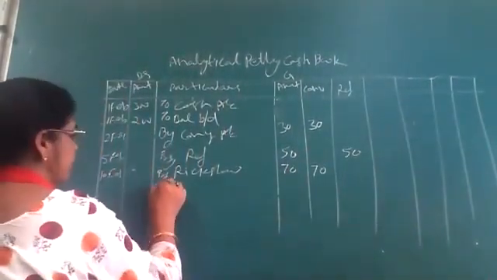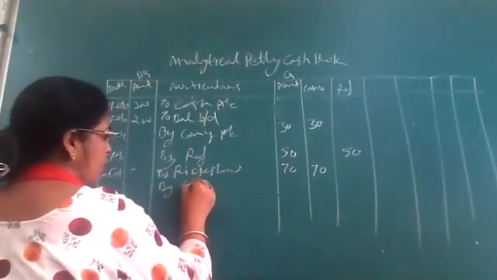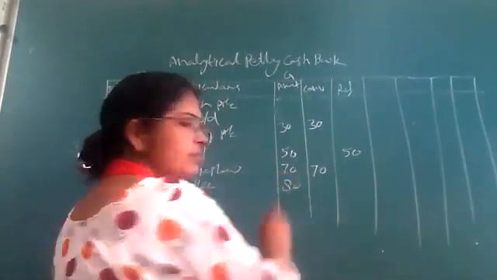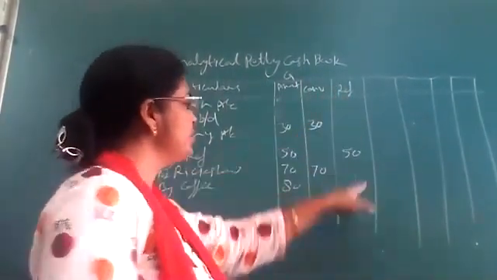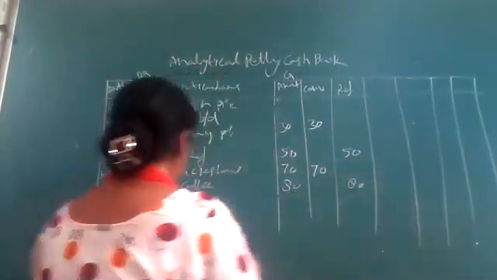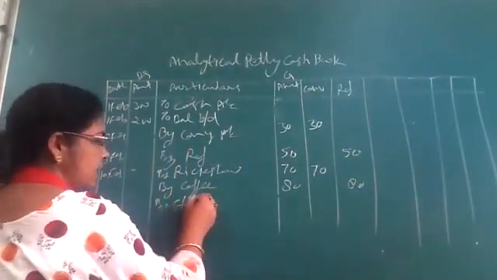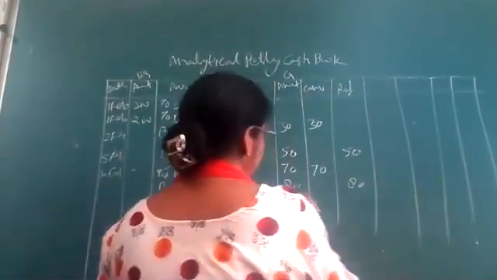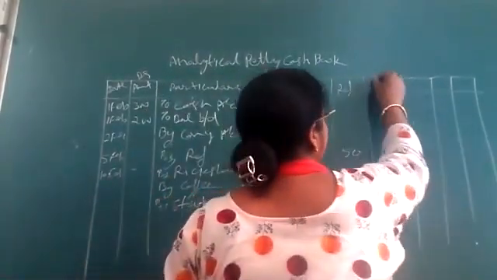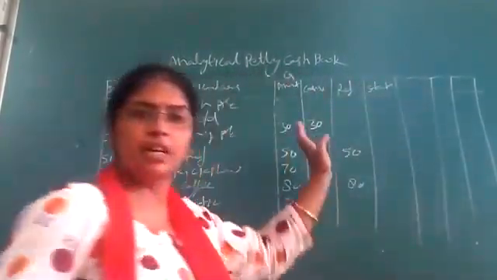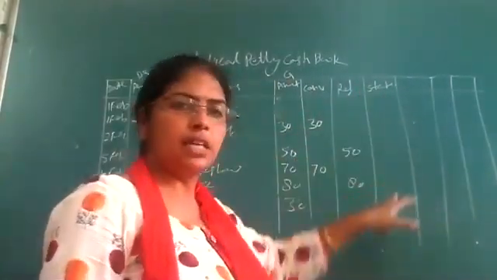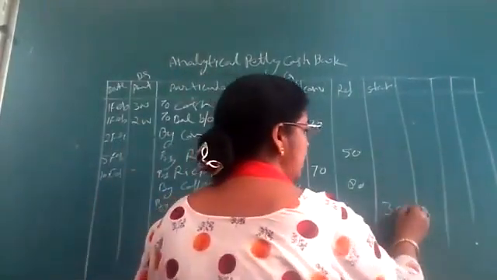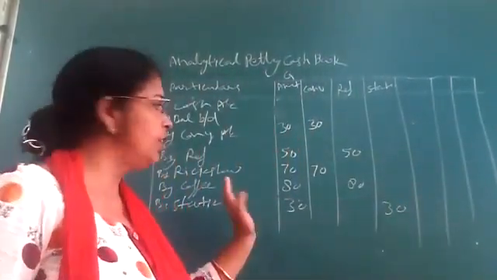Next one is by coffee, 80 rupees. Where should it go? Refreshment column, 80 rupees. Stationery, 30 rupees. There is no column for stationery yet, so I will open a new column for stationery and write 30 rupees in front of it.